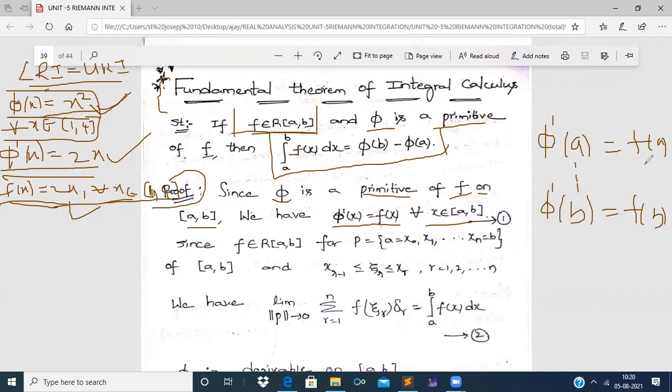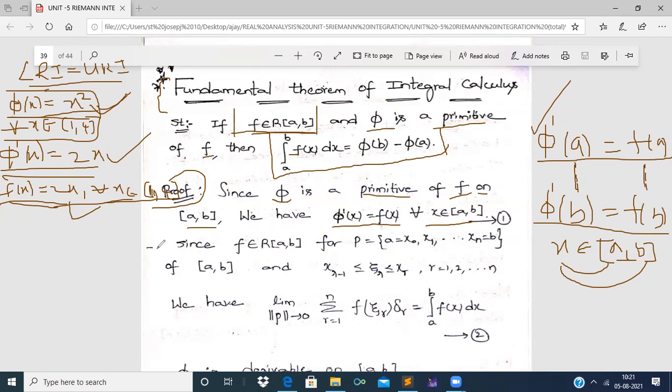So I have written phi dash of a equal to f of a and phi dash of b equal to f of b, and the same condition is satisfied by every value lying between a and b. This condition is satisfied at the point x equal to a, at x equal to b, and at the points lying in between a and b.